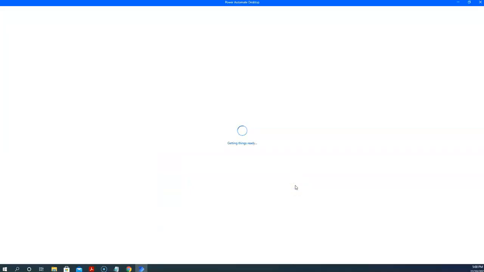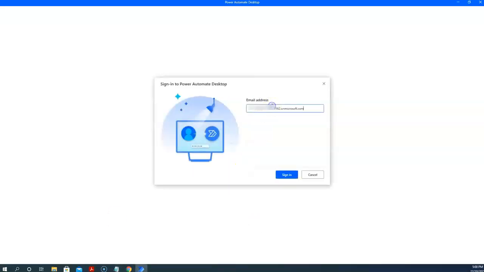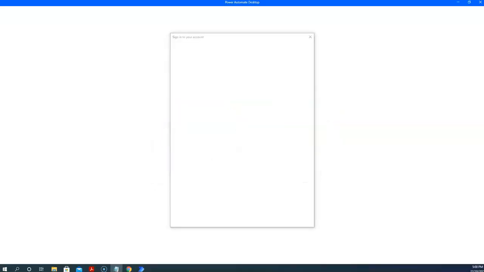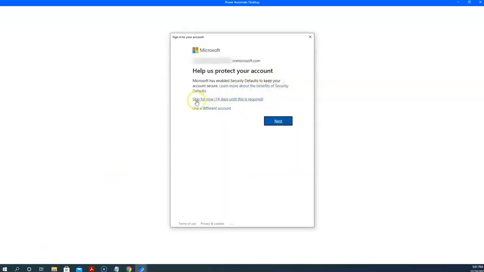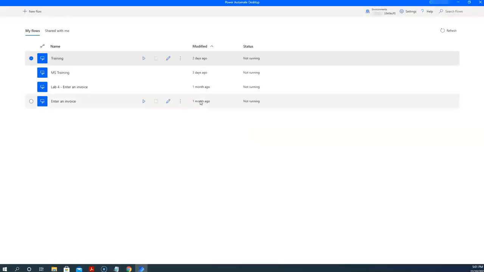Okay, you are required to re-log in again. Click sign in and then enter your email address followed by the password. And the same thing, click skip for now. Okay, it will take some time.